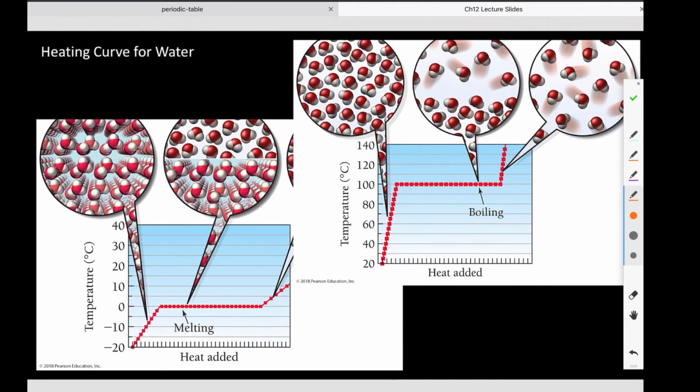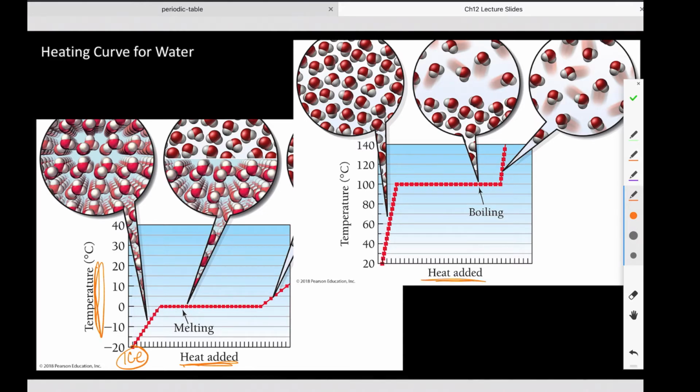All right, that brings us to the concept of heating curves. So these are two different figures from your textbook taken and sort of mashed together. Here in this first figure, this is what happens when we take ice. So we would have ice down here, and we have heat added versus, up here, our temperature change. So we're adding a consistent amount of heat.